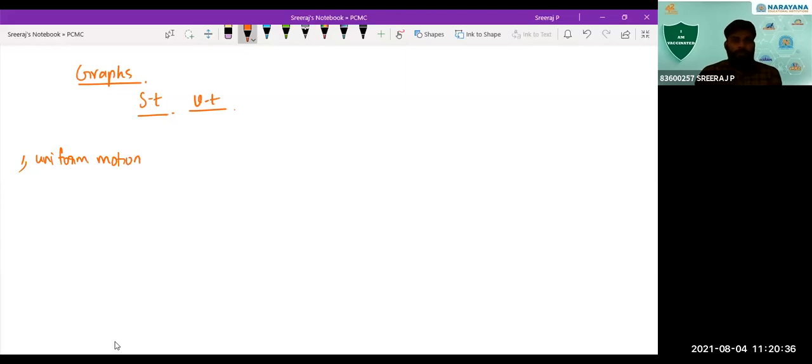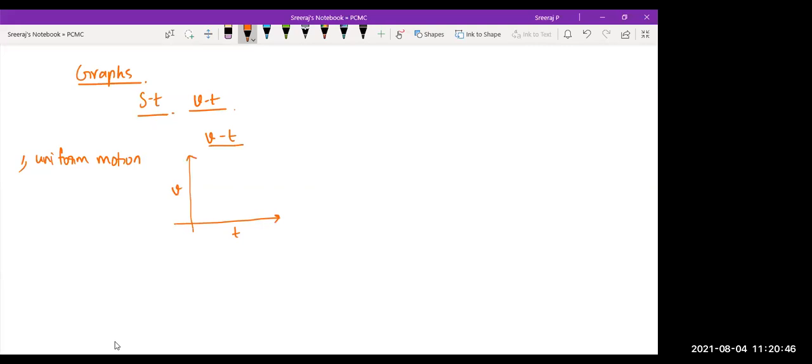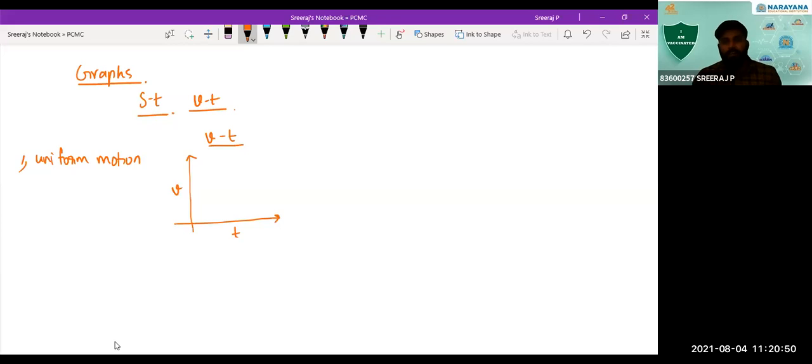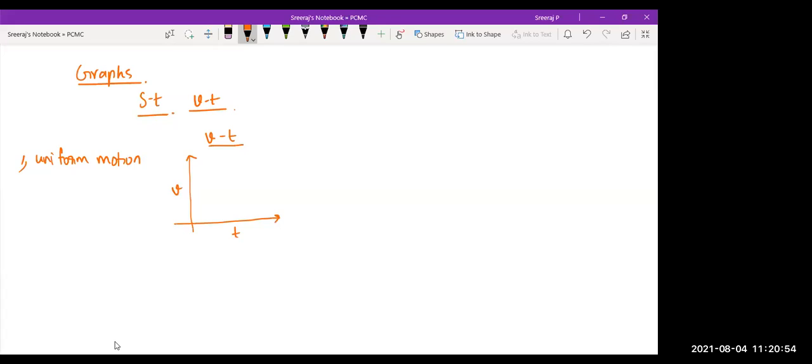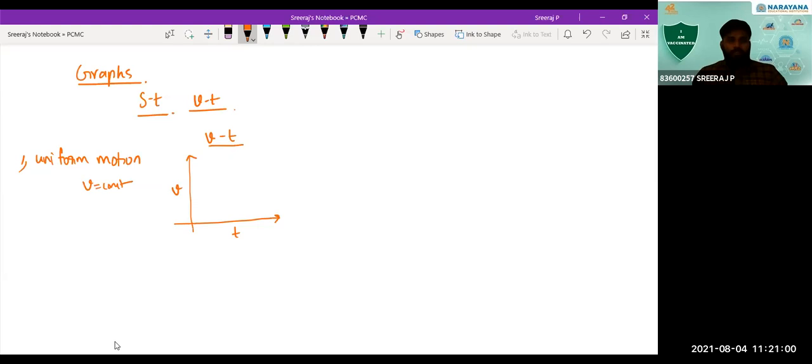In uniform motion, how will the velocity time graph be? How should I draw the velocity time graph? A straight line. How should I keep the straight line? Horizontal, a straight line parallel to the x-axis. Uniform motion means what? Exactly. Uniform motion means velocity is constant. So you'll have a straight line parallel to the time axis.